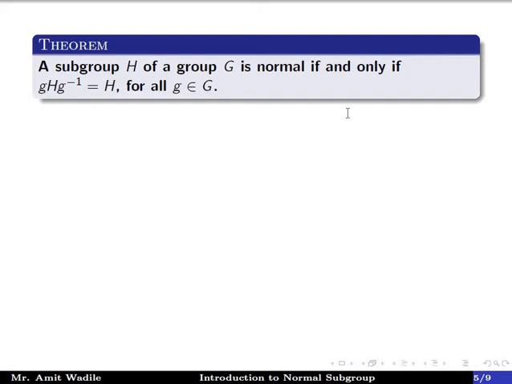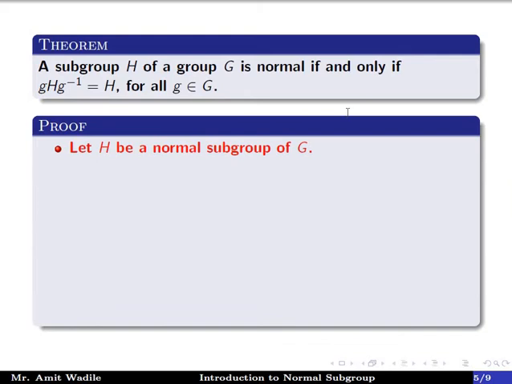Theorem: a subgroup H of a group G is normal if and only if gHg inverse is equal to H for all g belonging to G. The proof of the theorem is: let H be a normal subgroup of G. Then by the definition of normal subgroup, we write gHg inverse is a subset of H for all g belonging to G. That is equation number 1.